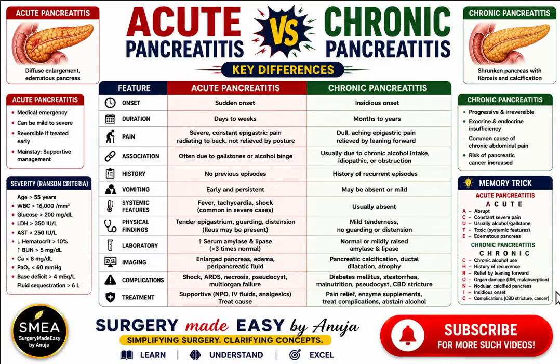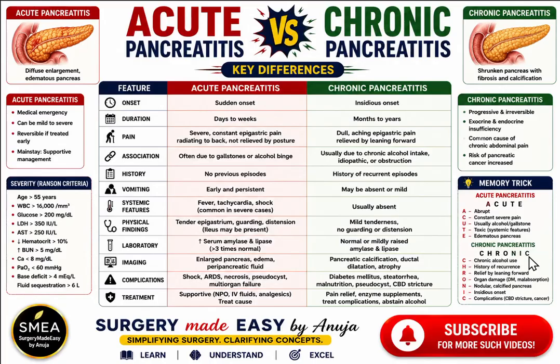So this is a memory trick to remember acute pancreatitis. A for abrupt onset, C for constant severe pain, usually due to alcohol or gallstone. T is for toxic or systemic features, and E is for an edematous pancreas.